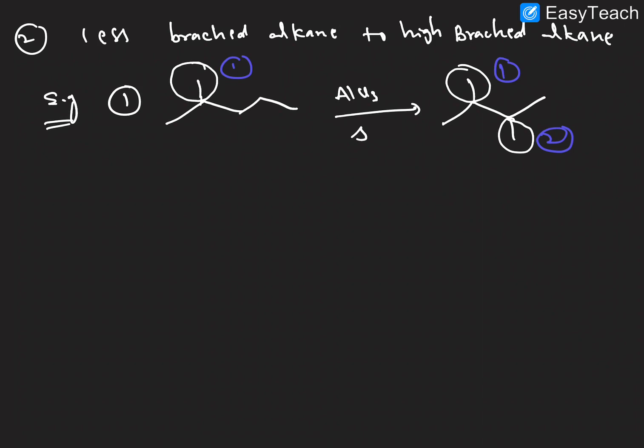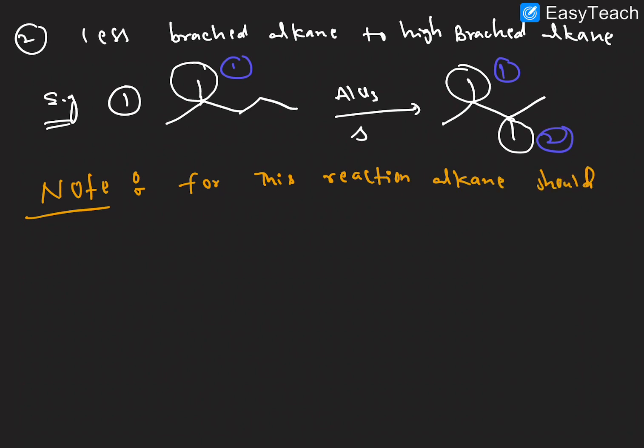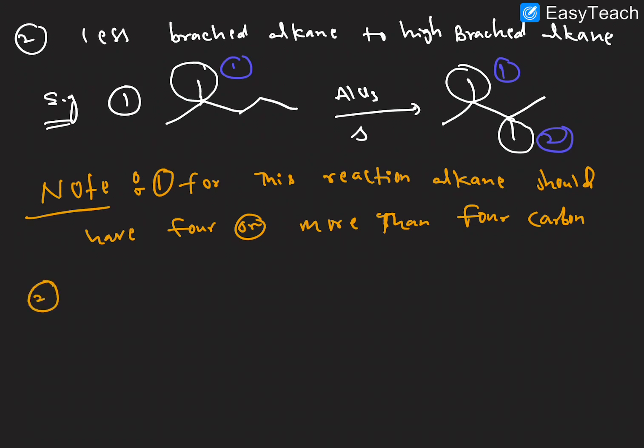Then next, some important key points. Note, right? For this reaction, the alkane should have 4 or more than 4 carbons. This is the first point.